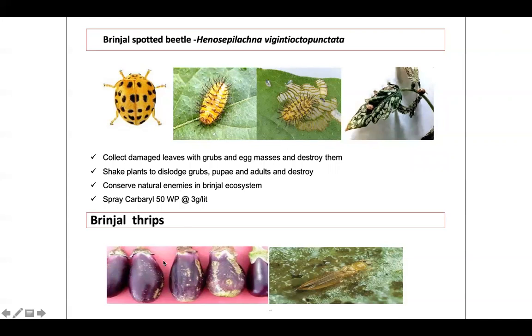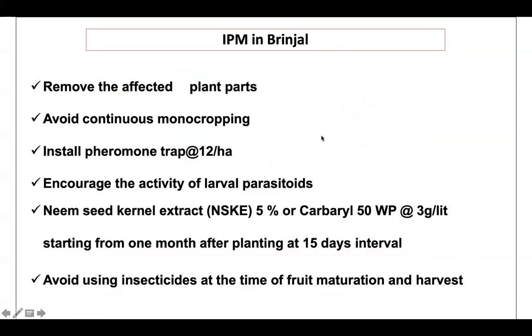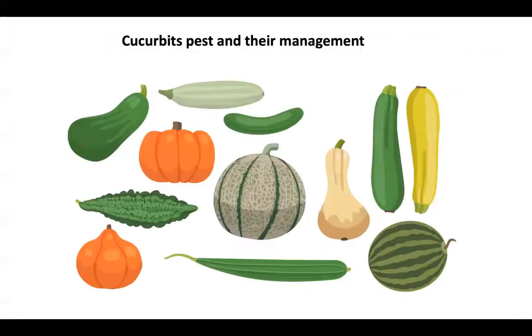Then brinjal thrips, you might have seen the scratching of fruit. So this is the damage caused by thrips. Here a small insect you can see. And then coming to the IPM of brinjal: remove the affected plant parts, avoid continuous monocropping, install pheromone traps, encourage the activity of larval parasitoids, spray NSKE, and then avoid using insecticide at the time of fruit maturation. That is the precaution you have to take, at fruit maturation and harvest.